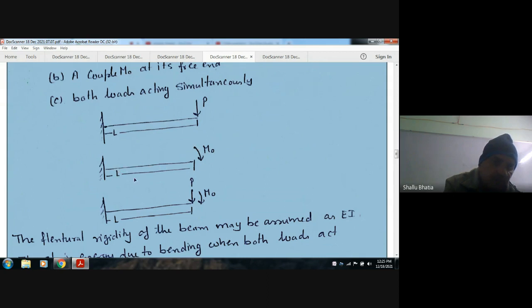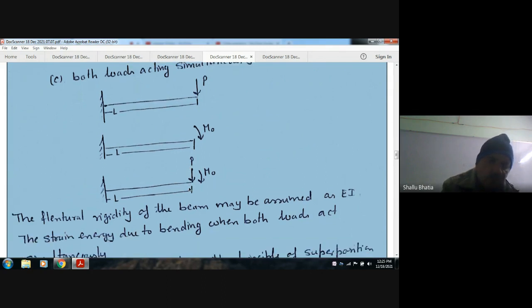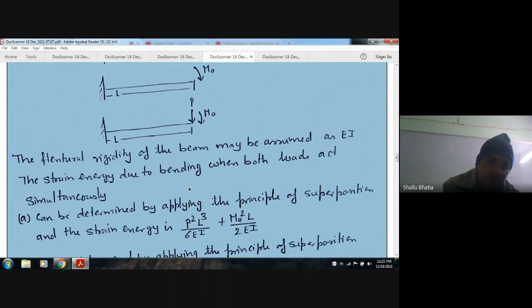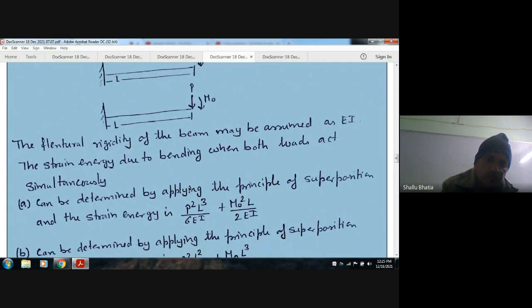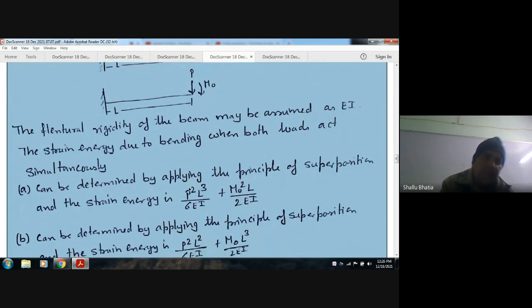Here only P is acting, only M load is acting, and both are acting. Now the question: the flexural rigidity of the beam may be assumed as EI. The strain energy due to bending when both the loads act simultaneously.